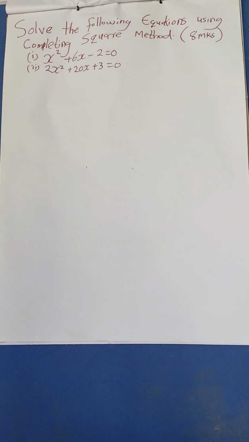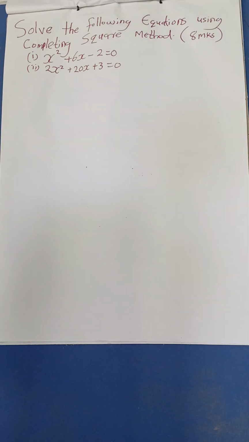So back to today's discussion, that is mathematics. We have a question here, a quadratic equation. We solve the following equation using the completing square method. I've got concern from students about this question. We know very well that a quadratic equation can be solved using the factorization method.